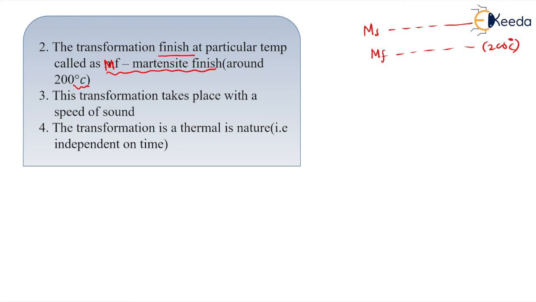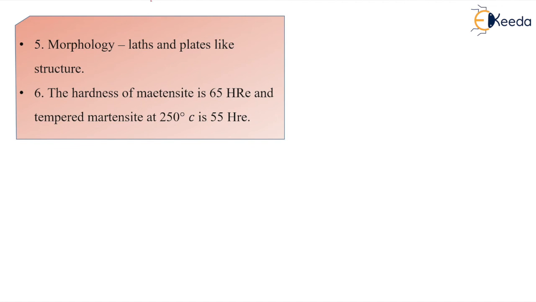Okay, so as I told you, this transformation takes place with the speed of sound, that is, the clipping takes place at the speed of sound. And next, yes, of course, this is a thermal transformation, dear students, because it is independent of time, that is why it is a thermal transformation. Next, if you see the morphology of this martensite, there are two types. One is lath and the other is plate-like structures. These are the morphologies of martensite, that is, laths and plates.